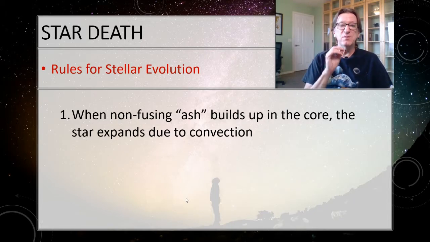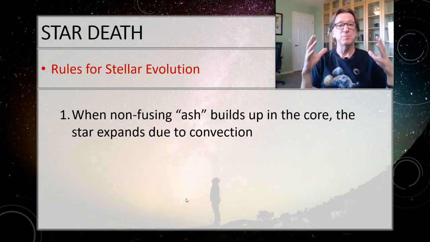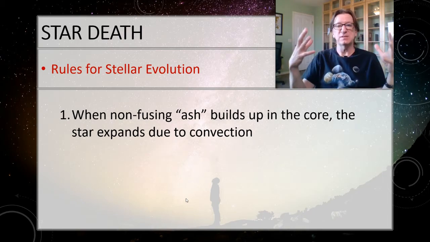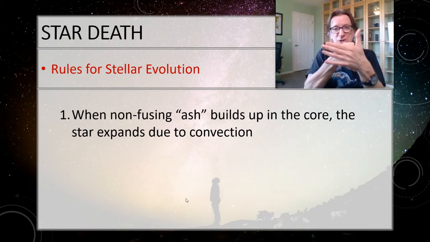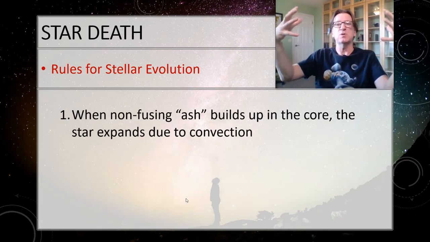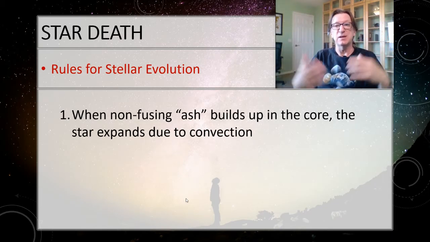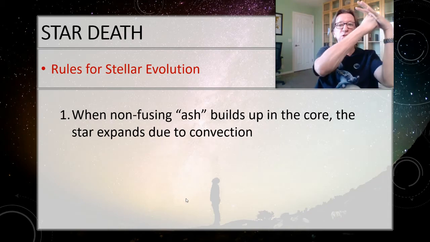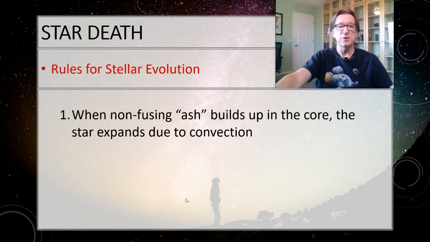Well, there's a little bit of convection in all the stars, but whenever it dominates, it blows the star up like a balloon. And that's actually a really good analogy. If I take a balloon and I blow up into it, it's not the heat of my breath that's making it expand. It's actually the pressure of the air pushing against the rubber of the balloon that makes it expand. And that's literally what's going on with these stars. They're getting really huge because those convection cells are pushing on the outer layer of the star and making it get bigger.